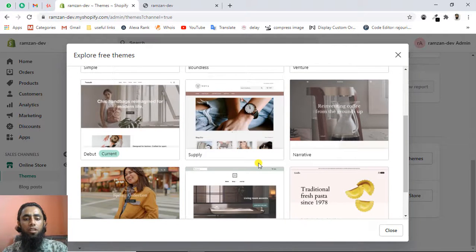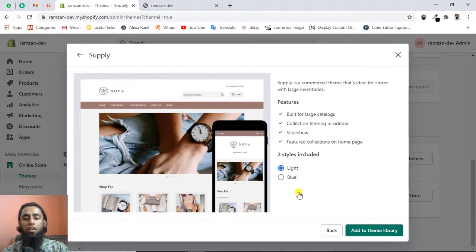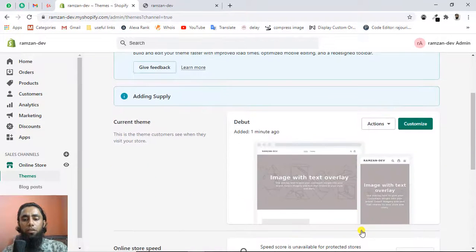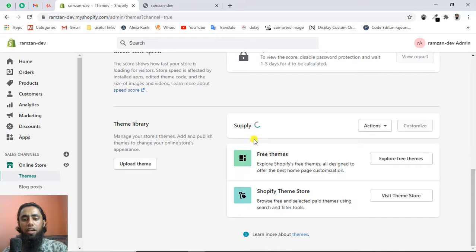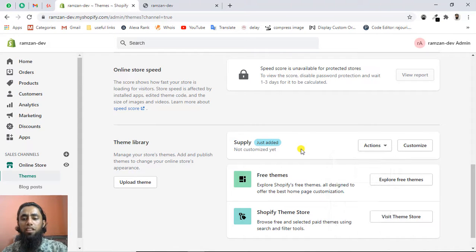So for example, we have the Supply theme, and if we are interested to use this one, we need to click on that one and add to theme library, and you need to publish that one. So you can see that we have this Supply theme over here. And if we are interested to use this one, we only need to click on actions, and then we will have one more option of publish. But once that is successfully added, then you will get that option.